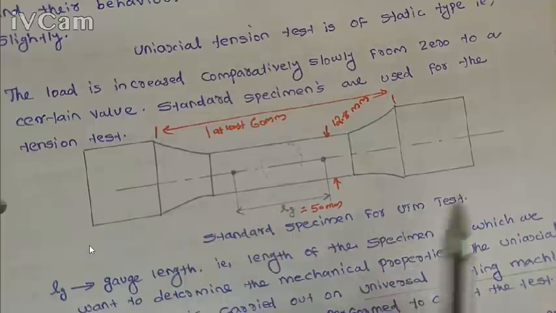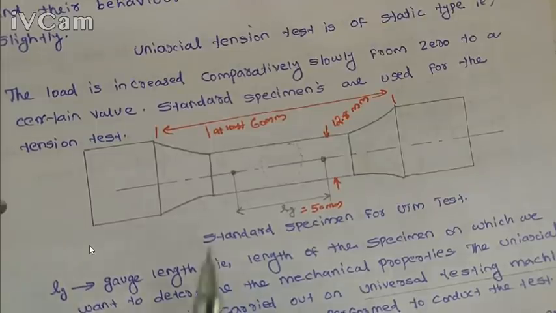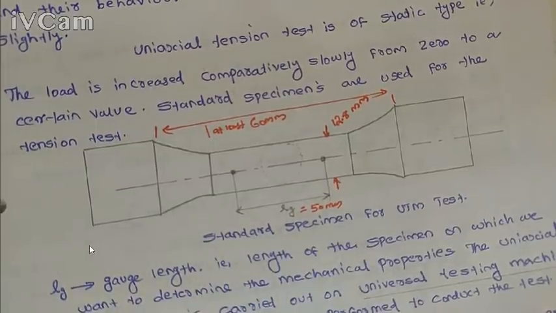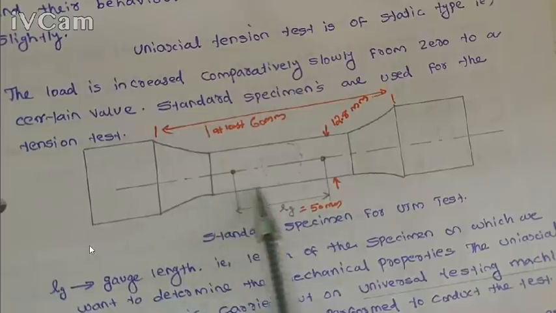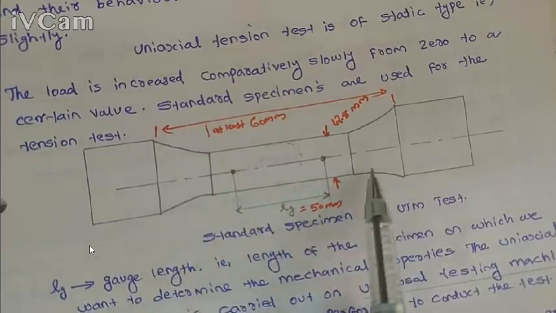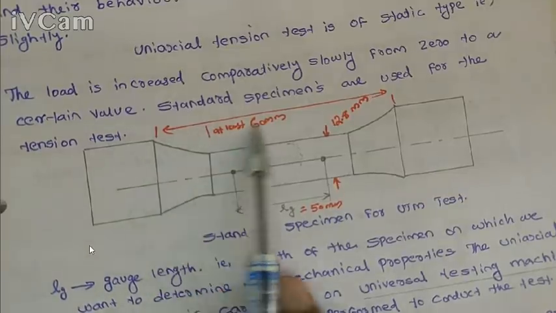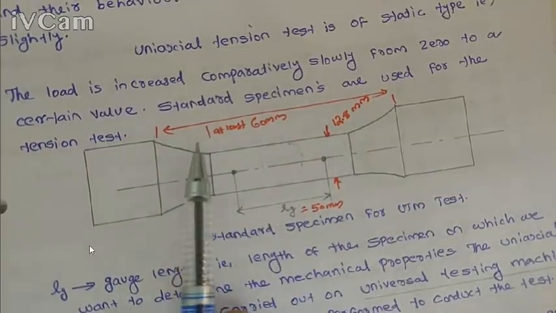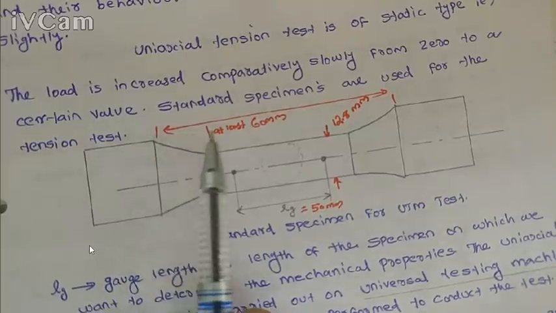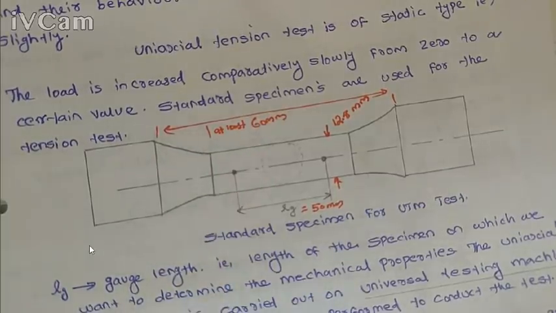In the two ends the diameter is higher than that of the center portion, and in the center portion we maintain a uniform diameter. This reduced length is, according to one standard, 60 mm. So this is a standard specimen.